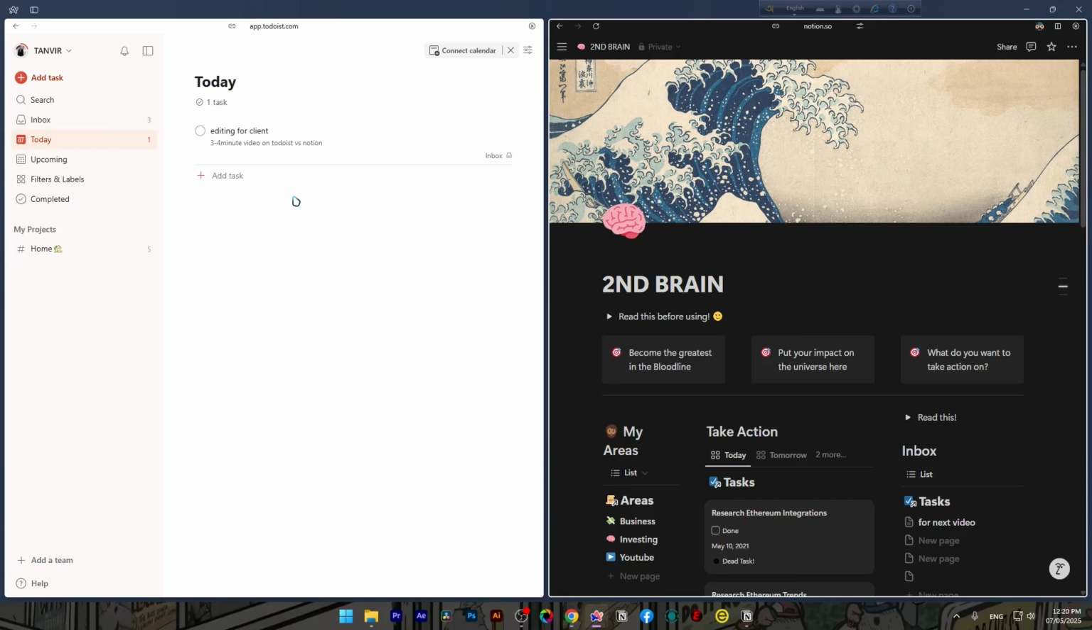But if you're just starting out and overwhelmed by Notion's blank canvas, start with Todoist. It's totally fine. So here's the truth. The best productivity tool is the one you'll actually use consistently. Notion and Todoist are not enemies. They serve different purposes. Don't get caught in the tool trap. Choose based on how your brain works.